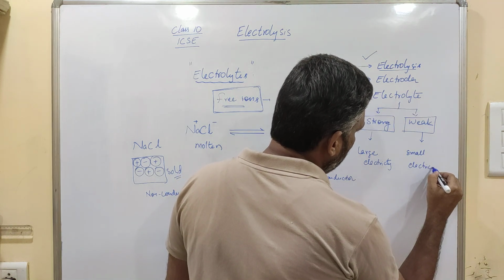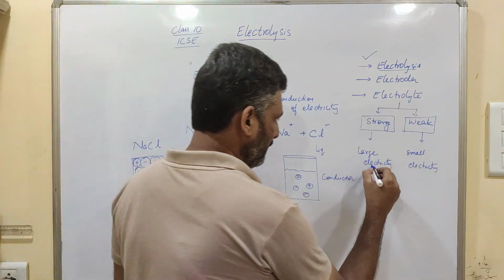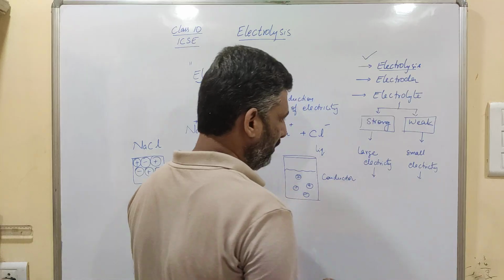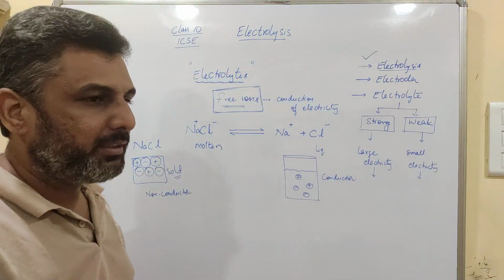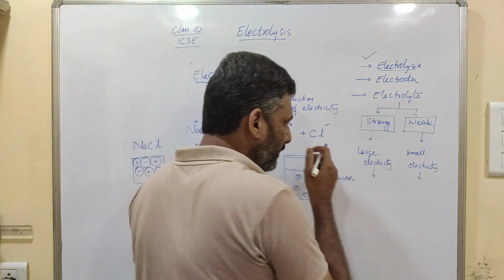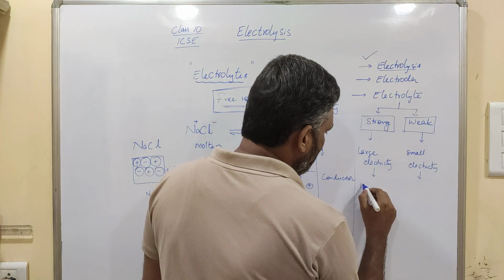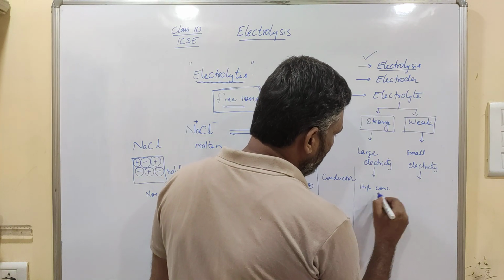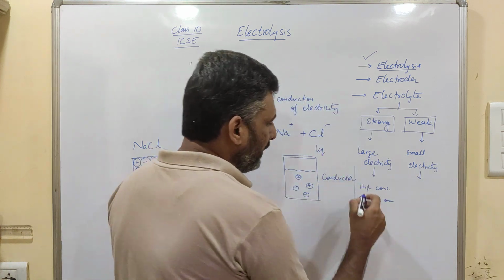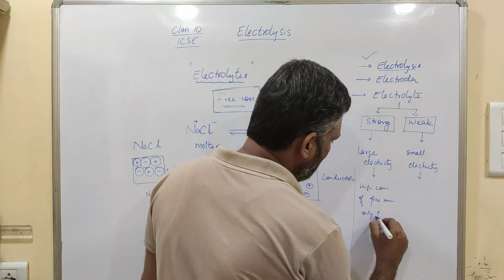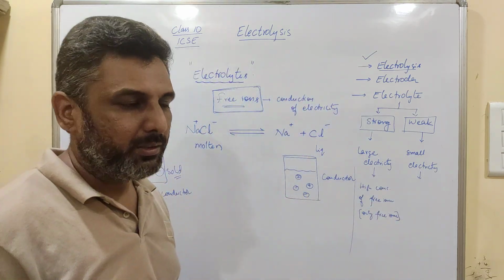Again, the amount of electricity it conducts depends upon the presence of free ions. The strong electrolyte is conducting a large amount of electricity, so it must contain a high concentration of free ions, or it contains only free ions in its solution or molten state.